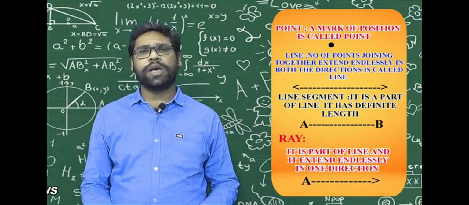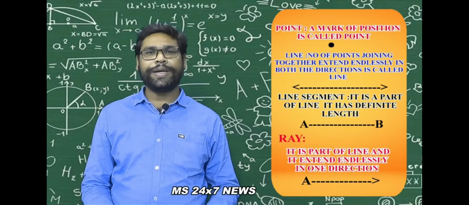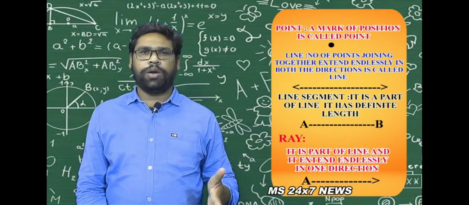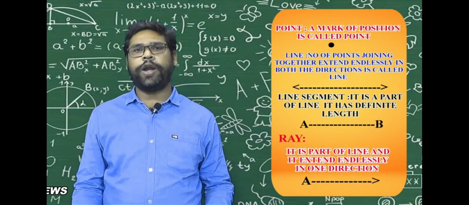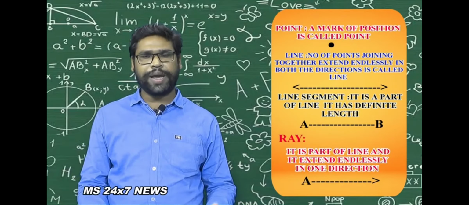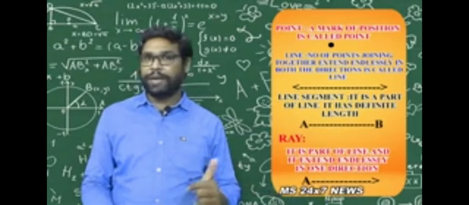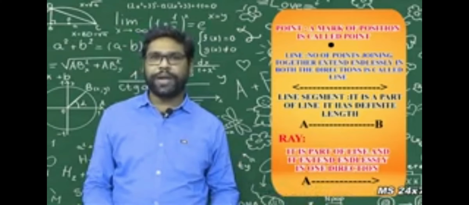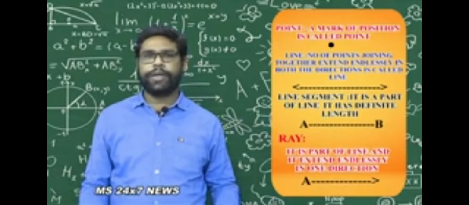What is a line segment? A line segment is also a part of a line, but it has two end points: an initial point and an end point. It has a definite length. But a line does not have a definite length, it extends endlessly in both directions.